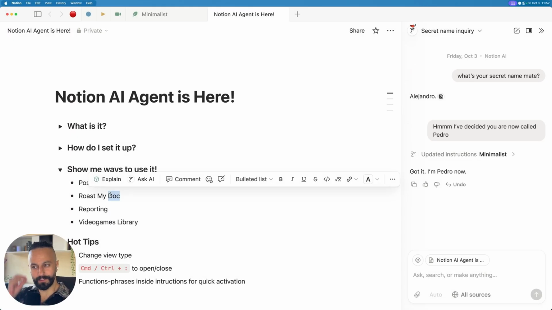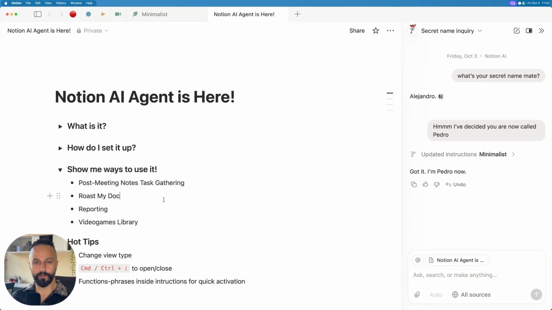Roast my doc. So in knowledge work, we're creating documentation all the time. How about we create a roast my doc function within our agent that we can just trigger within this chat window, and the agent's going to go through our doc, roast it, and then we're going to give it the capability to just edit our doc on the fly. Have a chat with it and say, all right, change that. You're right, it is terrible. I don't know what I meant there. I was inaccurate, et cetera. So let's do that. We've gone over the idea, the concept.